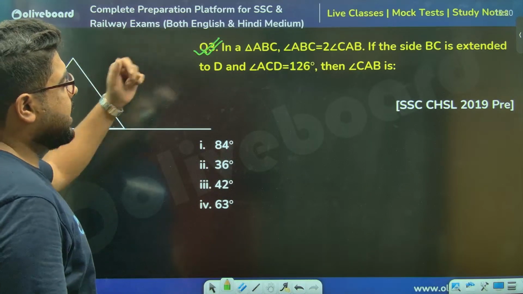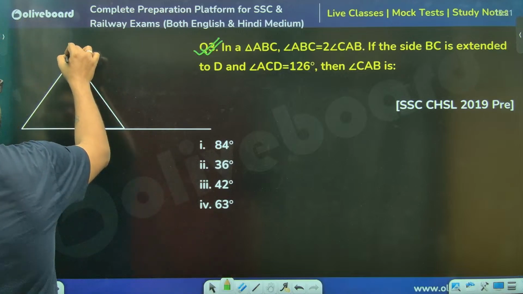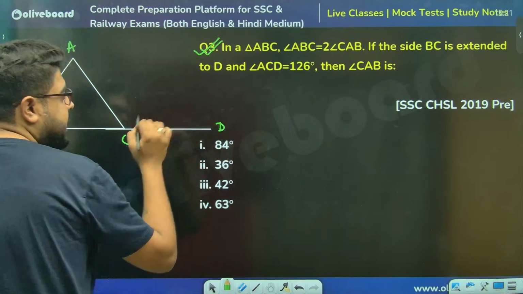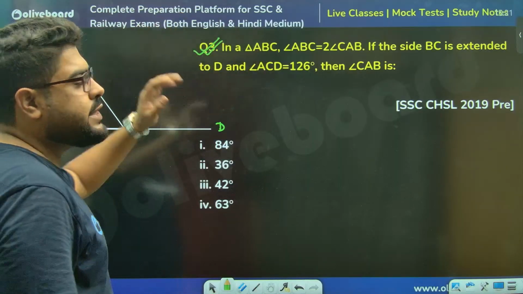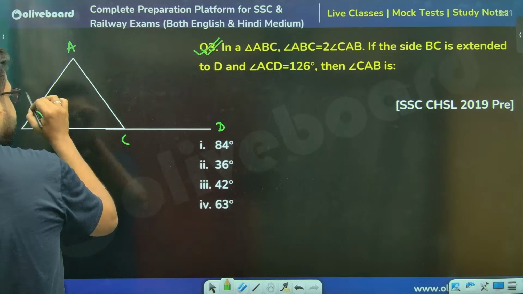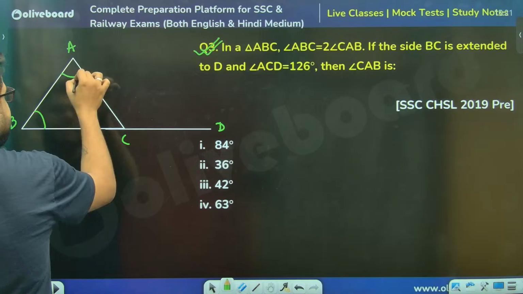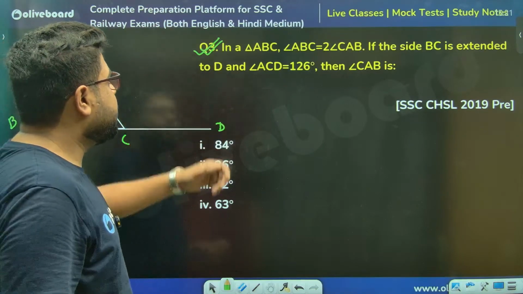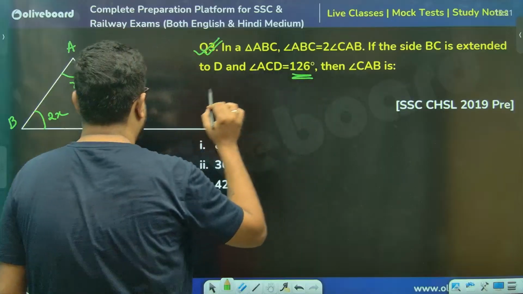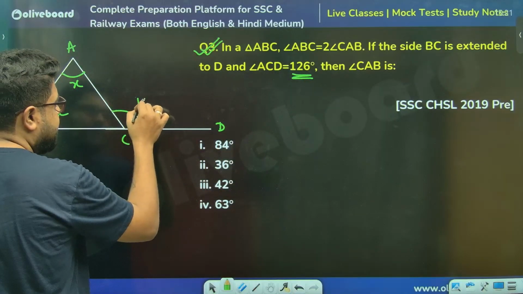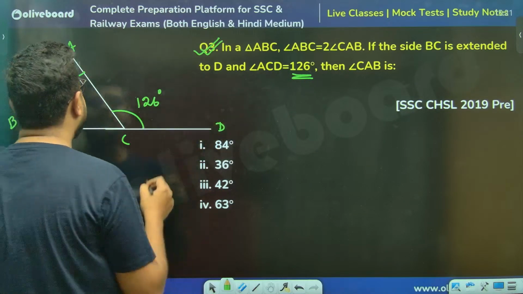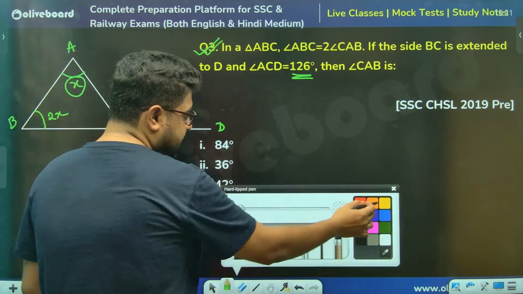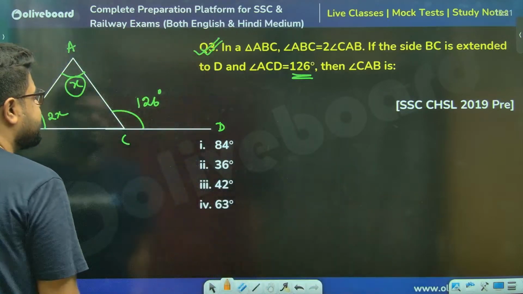BC has been extended to D. So I'm writing this as A, B, C. Now angle ABC is 2 times angle CAB. So if this angle is x, this angle is 2x. Now angle ACD, this angle, is 126. This is very simple. They are asking the angle CAB, meaning the value of x.